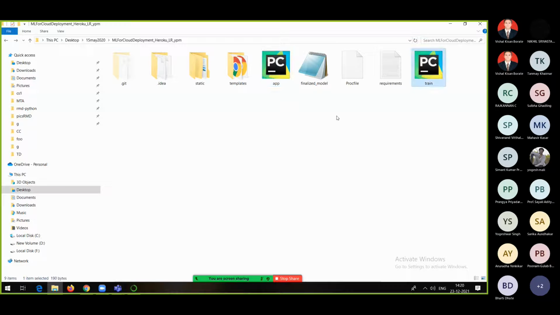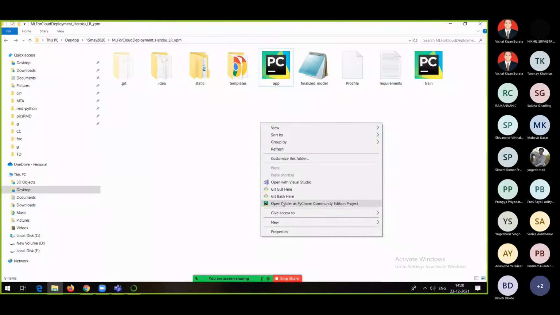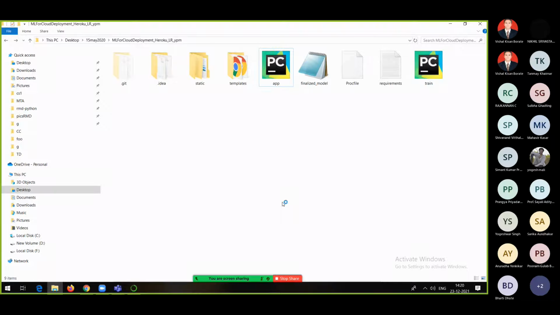And that's why I'm saying that yes, one can go with PyCharm or VS Code. Anyway, everyone, what you need to do is just right click inside this particular folder and open folder as a PyCharm Community Edition. If someone already has PyCharm installed, but is not able to see this particular option, don't worry.